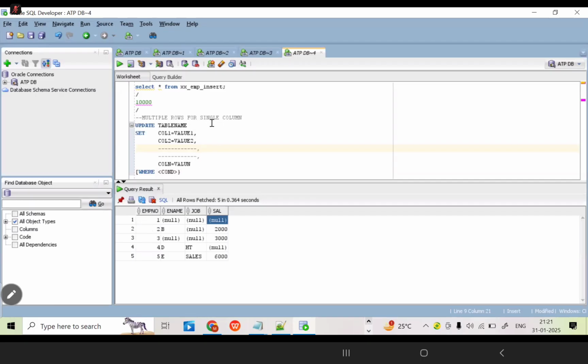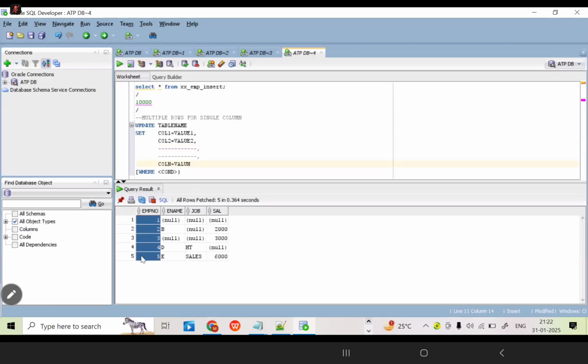Roughly, every table has one common column with unique values, called student ID or employee ID. Now for this table, what is the common column? Is there any duplicate value for this column? Employee number. These are all unique values only. Unique means there is no duplicate data. Repeated values are not coming. That is called unique.